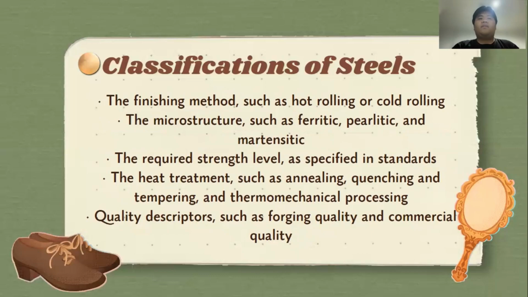The finishing method, such as hot rolling or cold rolling. The microstructure, such as ferritic, pearlitic, and martensitic. The required strength level, as specified in standards. The heat treatment, such as annealing, quenching, and tempering, and thermomechanical processing. Quality descriptor, such as forging quality and commercial quality.